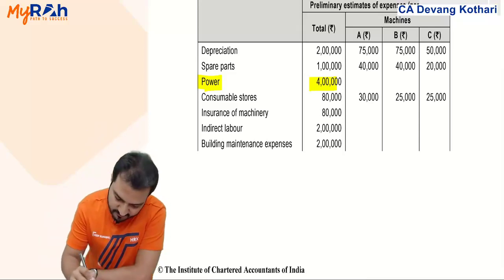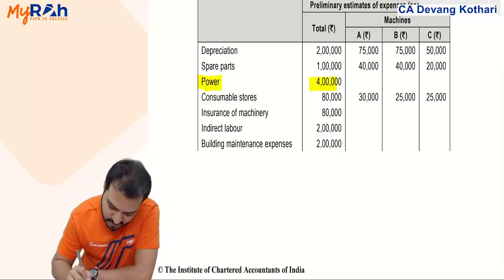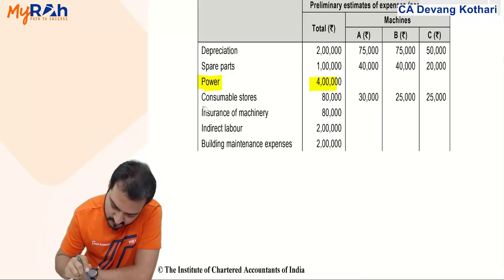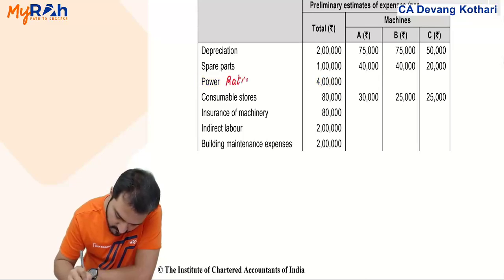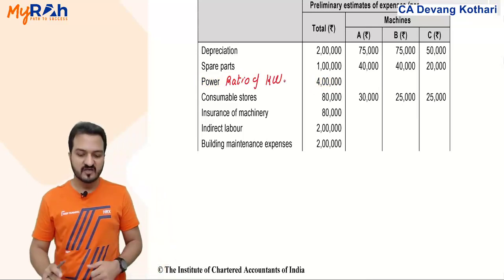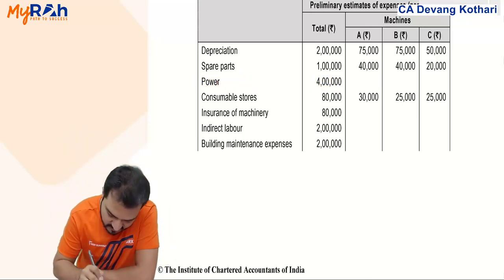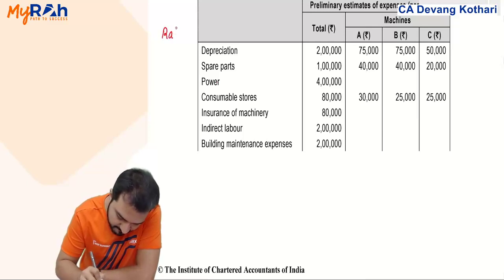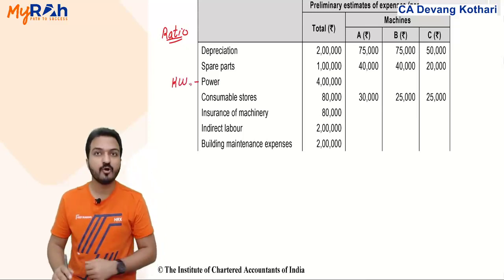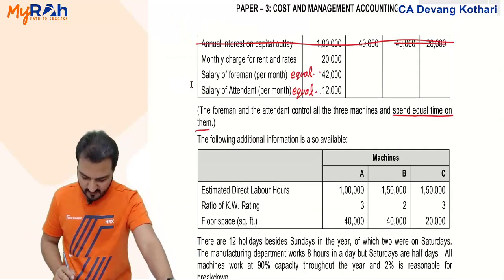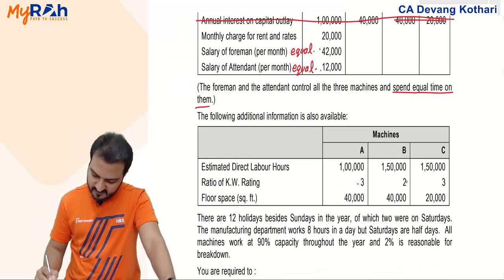Power cost will be distributed in the ratio of the kilowatts given. What is the ratio of kilowatts given? Ratio of kilowatt rating is 3:3.